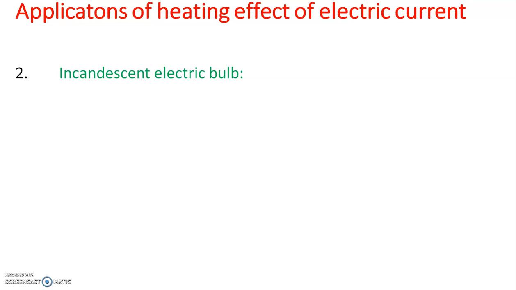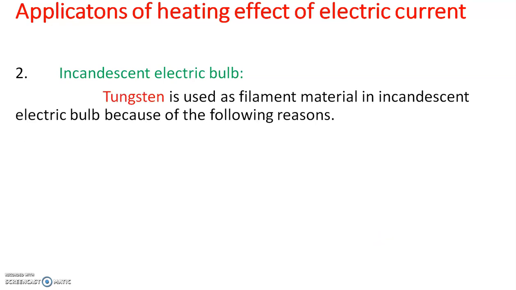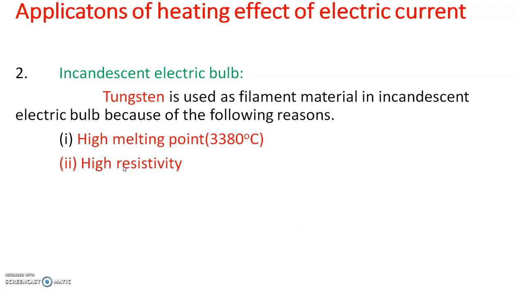Have you seen? Yes, that is known as an incandescent electric bulb. And in an incandescent electric bulb, normally the filament used is tungsten. And why are we using tungsten as filament? There are some reasons. One is its high melting point and its high resistivity. Its melting point value is 3380 degrees Celsius.